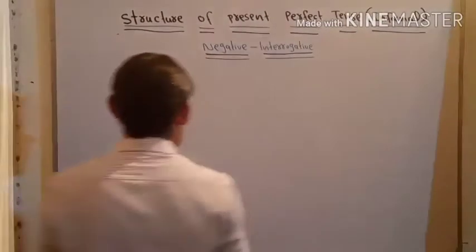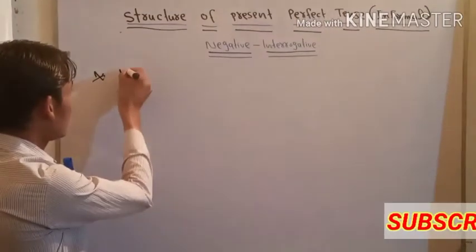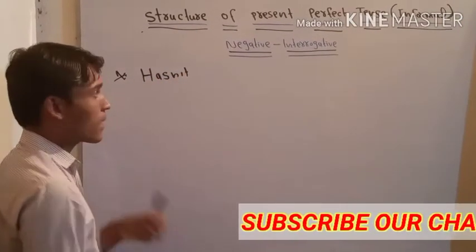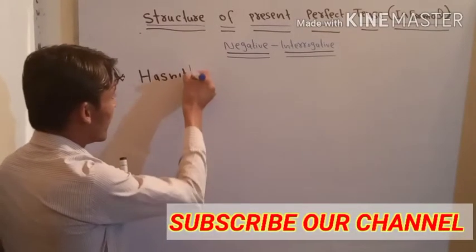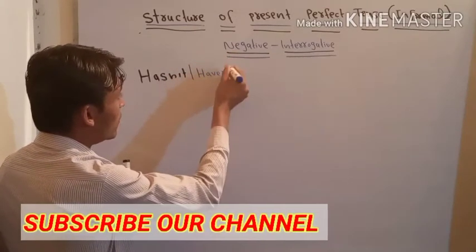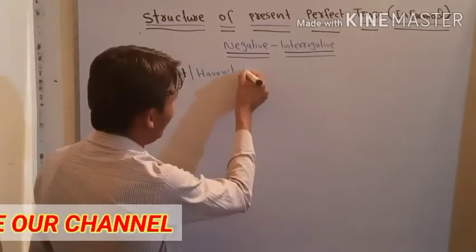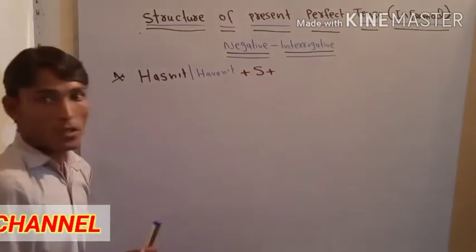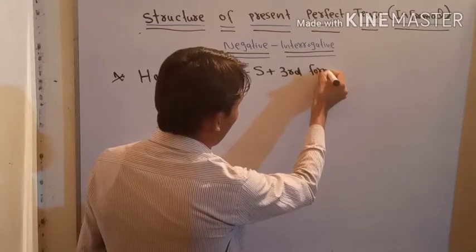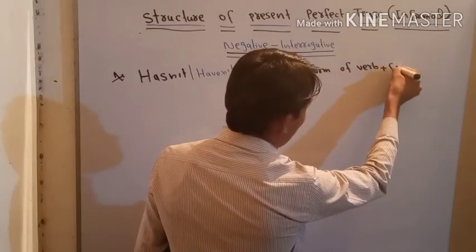The formula is that first of all we need hasn't or haven't, plus subject, plus third form of verb, which is also called past participle form of verb, and verb plus complement.